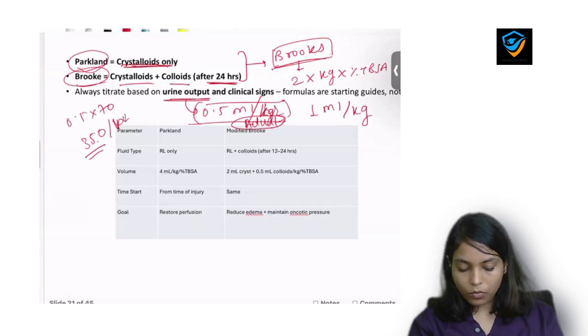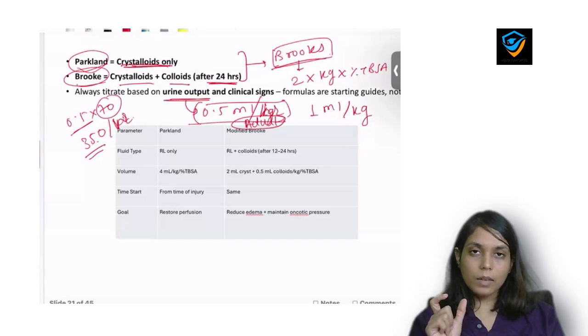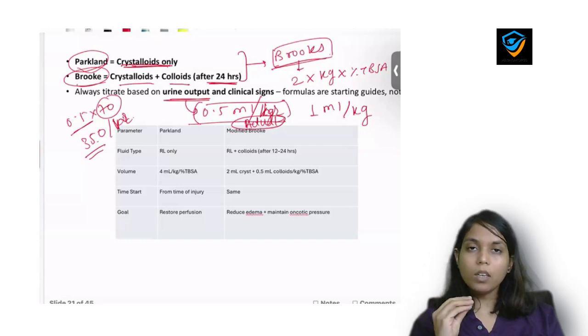So if a patient of 70 kg is having 0.5 ml of urine per kg per hour, that means per hour he is having 35 ml of urine. That means you are giving correct resuscitation to the patient. But if it's less than 35, then you need to increase the flow of resuscitation, and if it's more than 35, then you need to decrease the flow. Why? To avoid fluid overload.